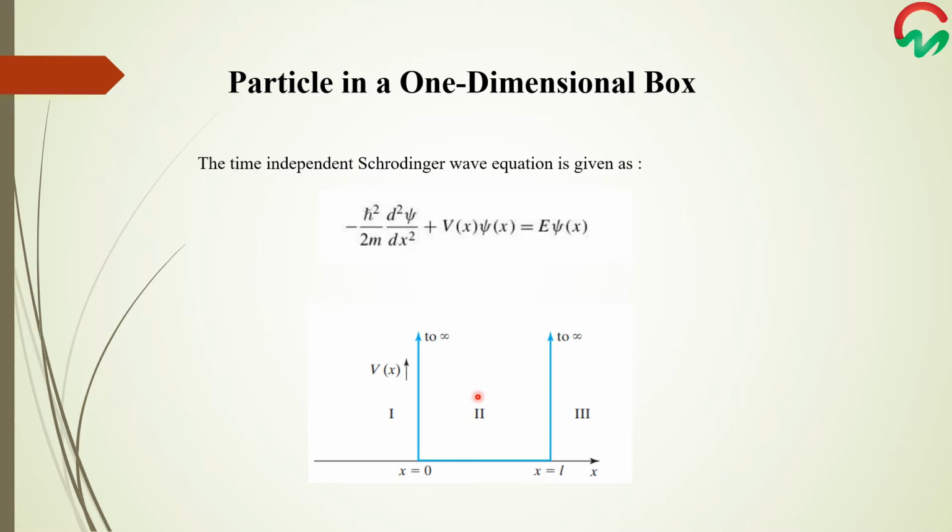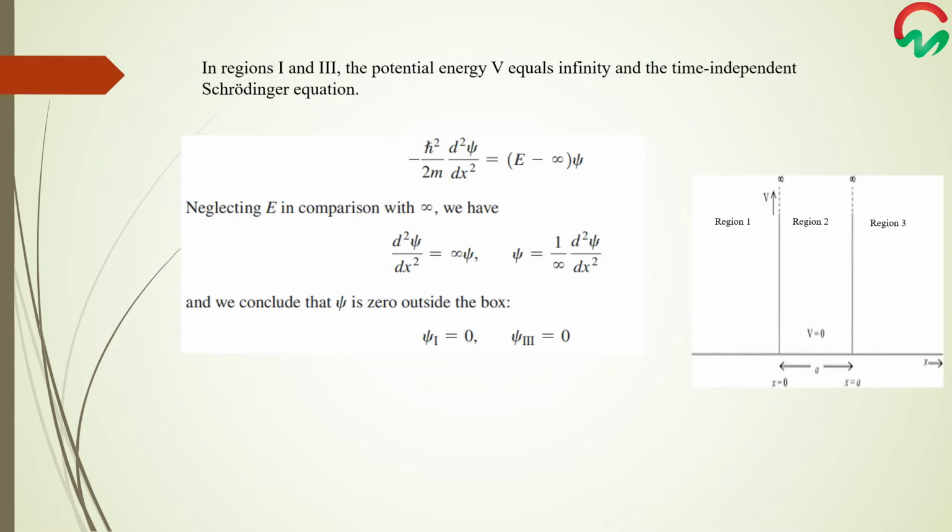So the wave function exists in this region too. But in the regions 1 and 3, as you can see, the potential energy of the particle is infinite. So here the wave function does not exist. In the regions 1 and 3, the potential energy of the particle is infinity.